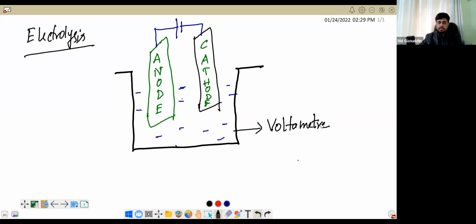So what is the purpose of this? And this is the battery. This is the battery I have added here. So what is the purpose of this? The purpose of this experiment is to produce electricity. So definitely there must be a chemical reaction. Unless there is a chemical reaction, you cannot perform this experiment. Okay. So now we have two plates here. One plate is called anode and another plate is called cathode. Right. So what is an anode and what is a cathode?